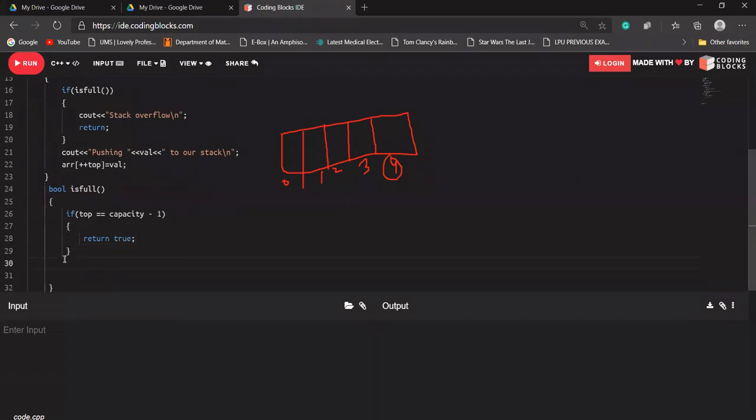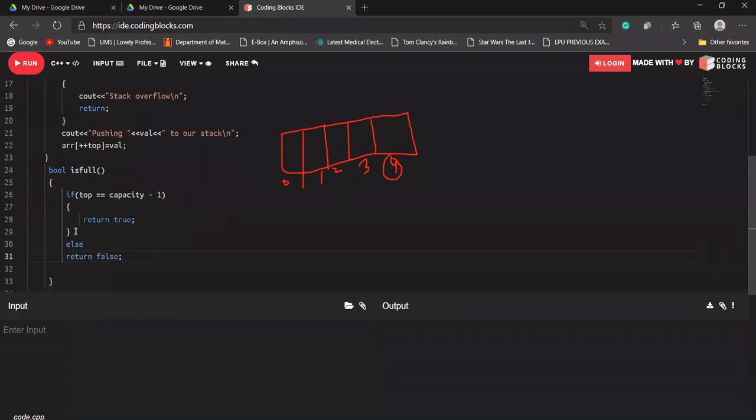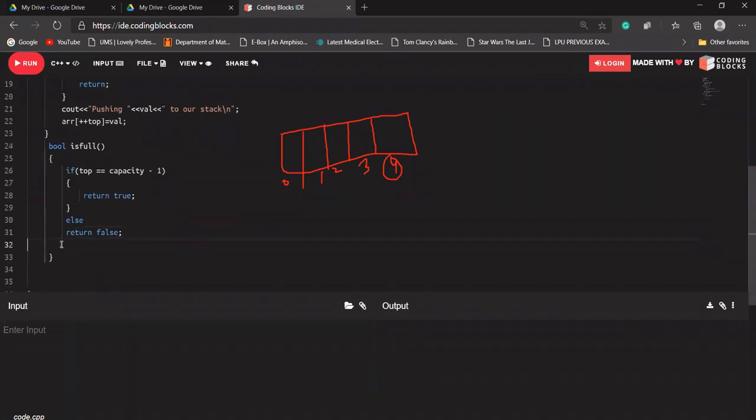Else, in the other case, it should return a false value, which means the stack is not full. I hope the isFull function is clear to you.